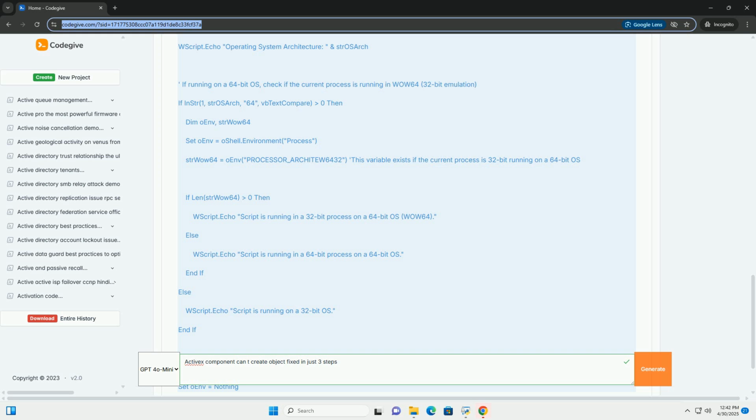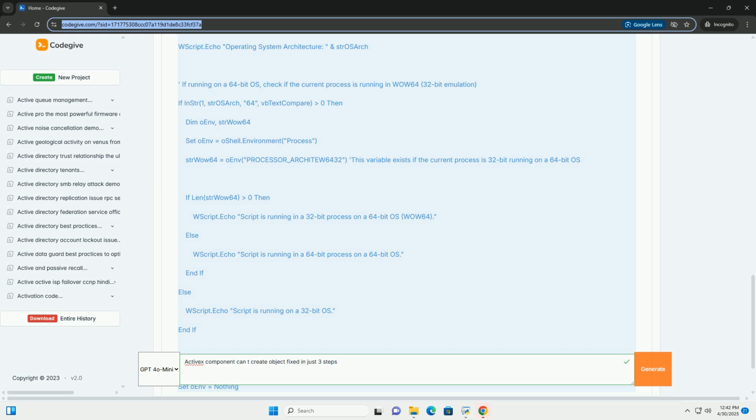In the Security Settings dialog, look for the ActiveX Controls and Plugins section. Ensure that options like Download signed ActiveX controls, Download unsigned ActiveX controls, Initialize and script ActiveX controls not marked as safe for scripting, and Run ActiveX controls and plugins are enabled or set to prompt. Be aware that enabling these options can increase security risks.